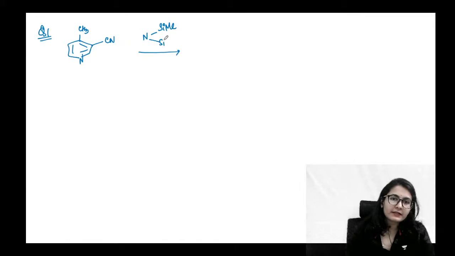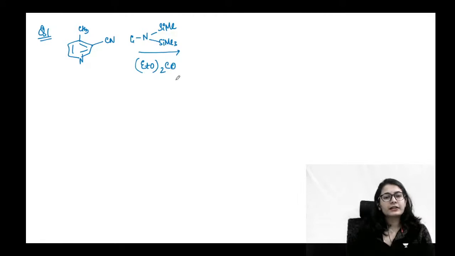So first of all, let's see a very simple question. Question number one, guys, very simple. Look at this: what is the property of pyridine? Let's say you have this molecule and you also have this very strong base. Yes, guys, what is this base? Diethyl carbonate, EtO twice. Yes. How is the product going to be?